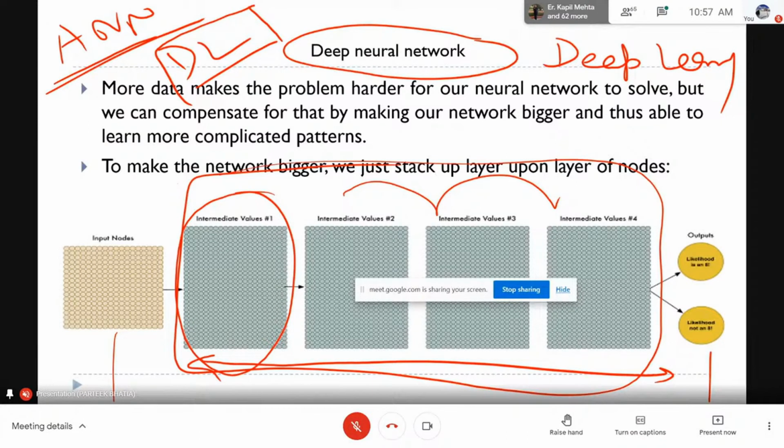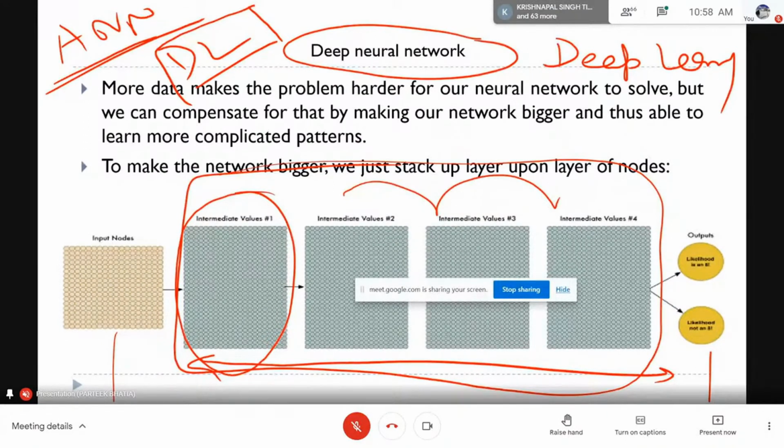So the conclusion point is that when you have one or two hidden layers, we call it an artificial neural network. But when we have multiple hidden layers in which billions of neurons are connected together, we call this arrangement a deep neural network.